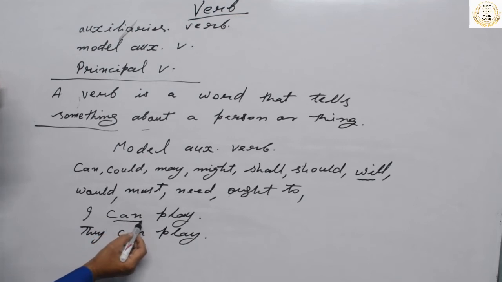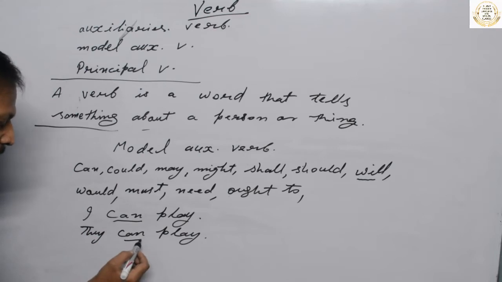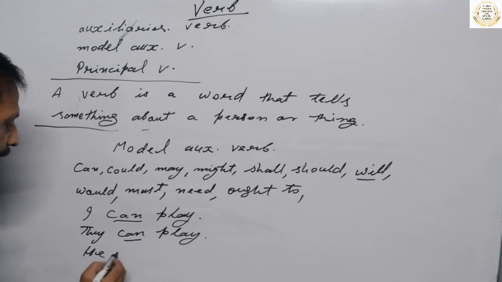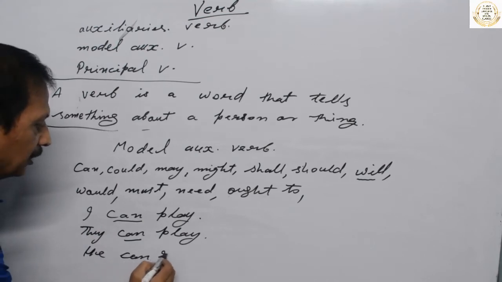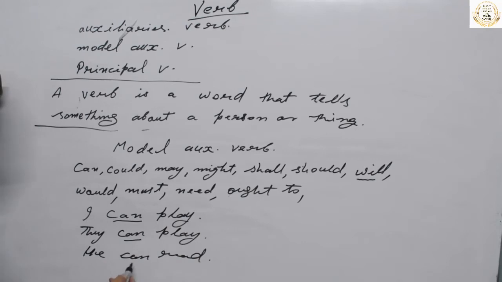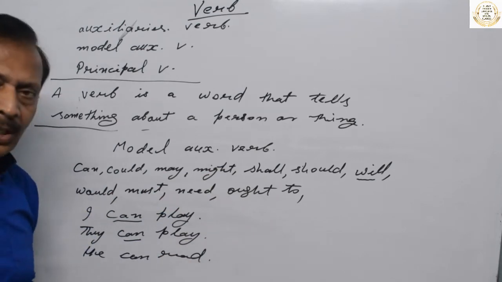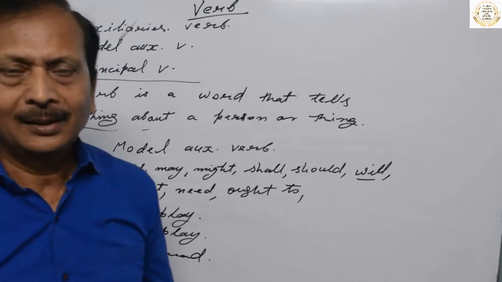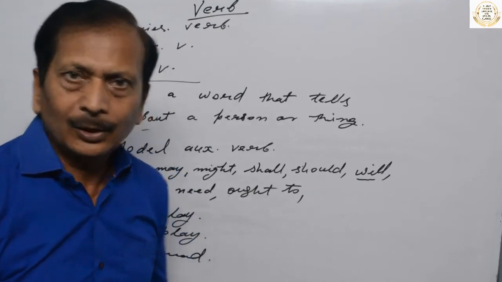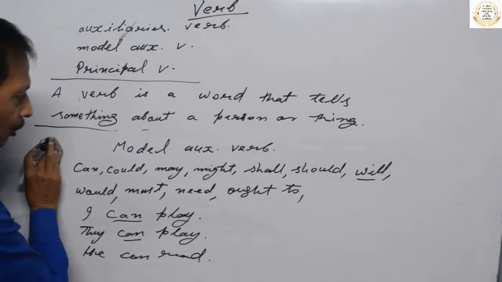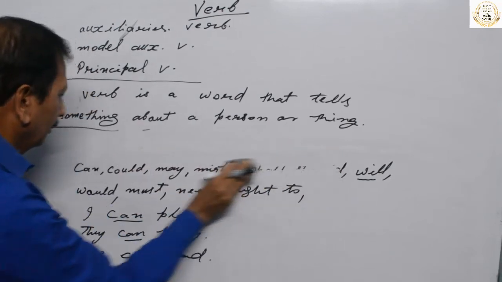The same modal auxiliary verb we use for singular subject, the same modal auxiliary verb we can use for plural subject also. He can read. Same you can use, means modal auxiliary verbs are such verbs which we can use with singular subject as well as plural subject. This is interesting, this is easy. After this, when you have read this, let us talk about principal verb now.